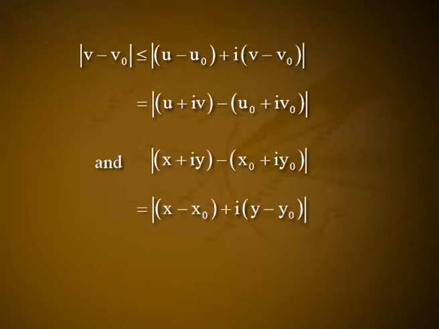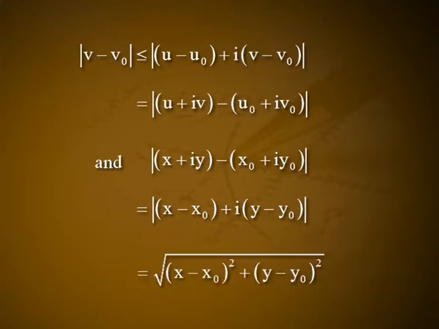And the modulus of (x + iy) − (x0 + iy0) is equal to the modulus of (x − x0) + i(y − y0), which is equal to the square root of (x − x0)² + (y − y0)².